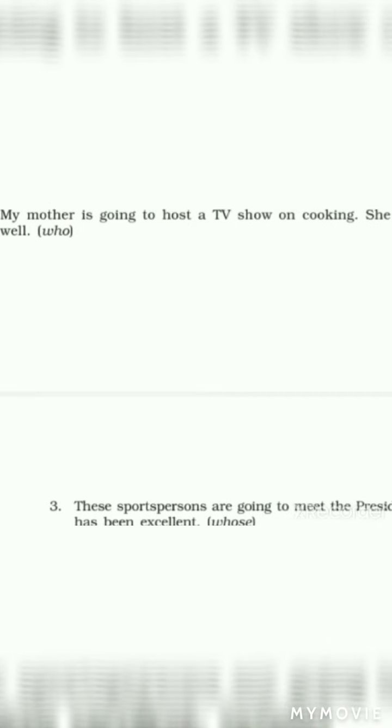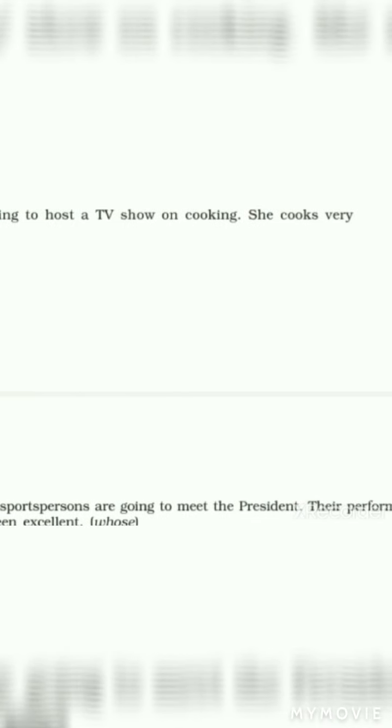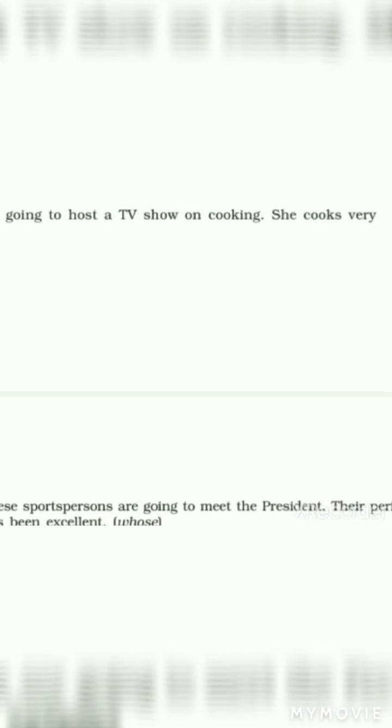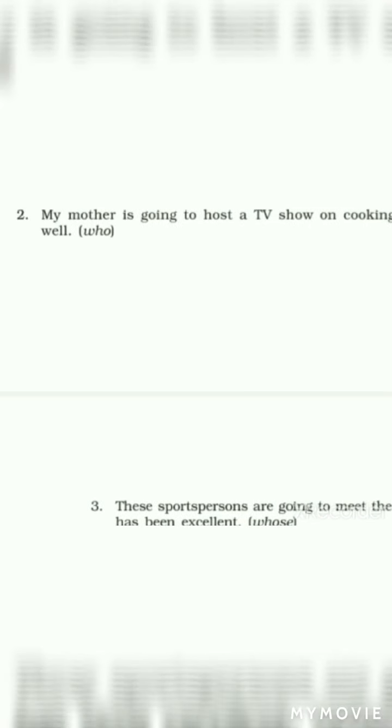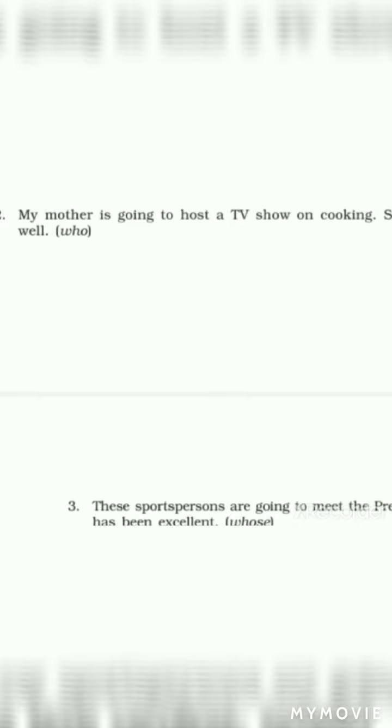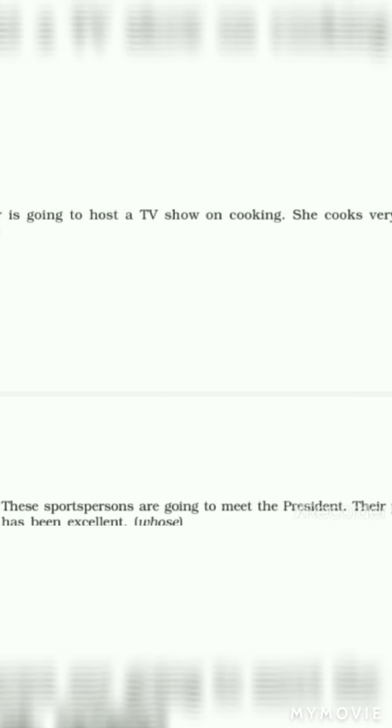First question is, I often go to Mumbai. Mumbai is the commercial capital of India. You need to join using the relative pronoun which. So how can you join? I often go to Mumbai, which is the commercial capital of India. The answer is this one.